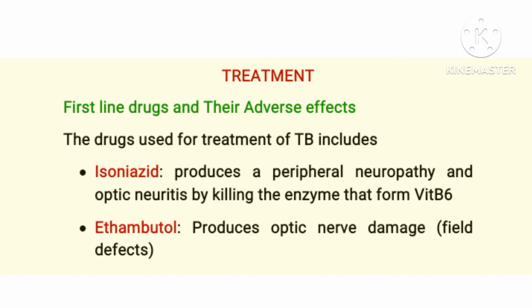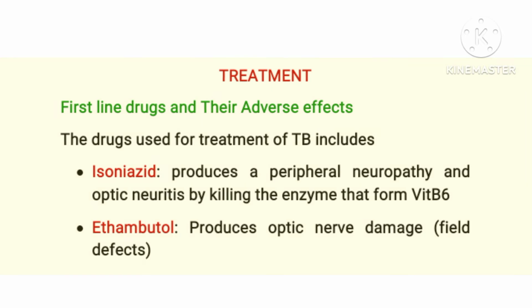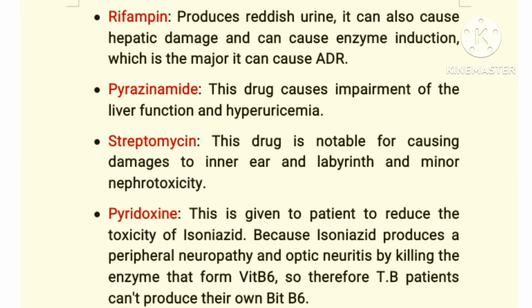So the following drugs are discussed. One, isoniazid. Isoniazid, even though effective, produces peripheral neuropathy and optic neuritis by killing the enzyme that forms vitamin B6. Ethambutol produces optic nerve damage.